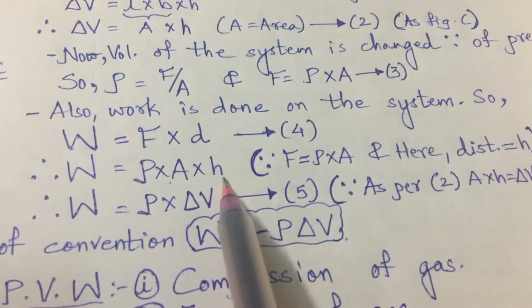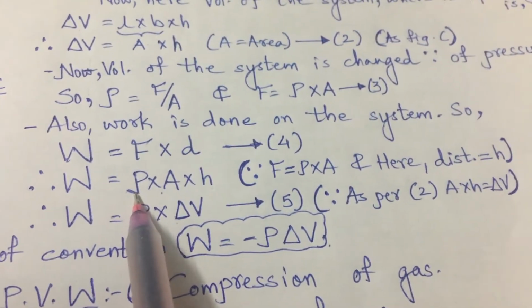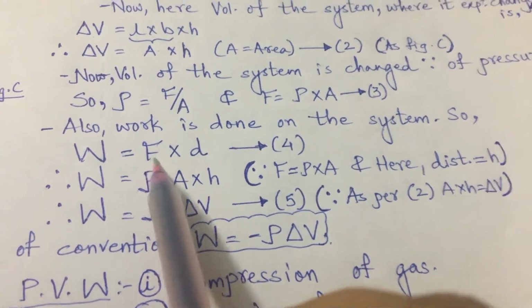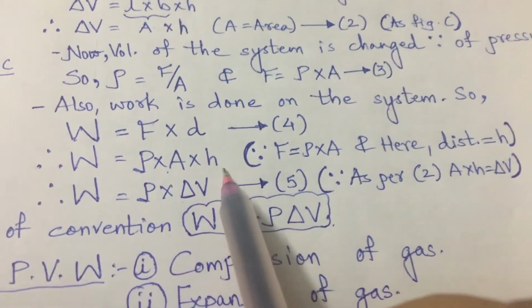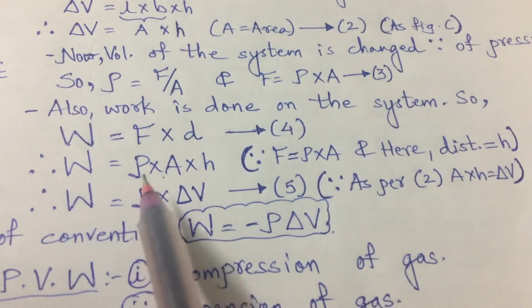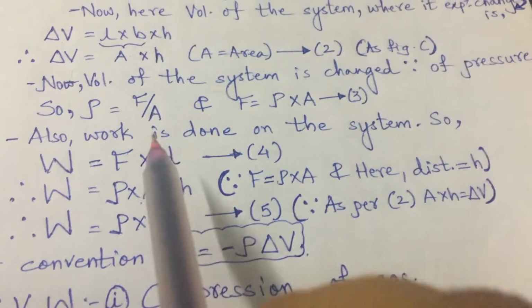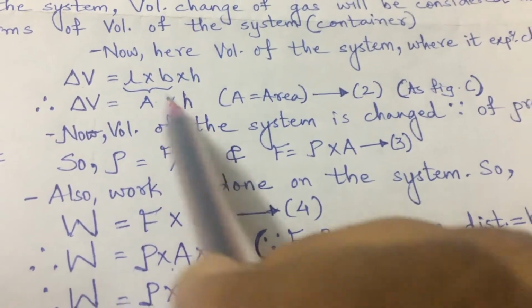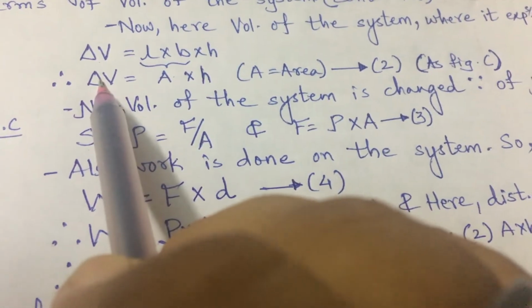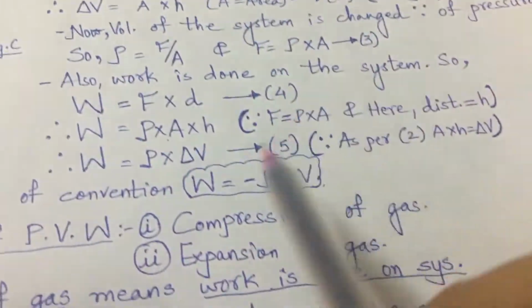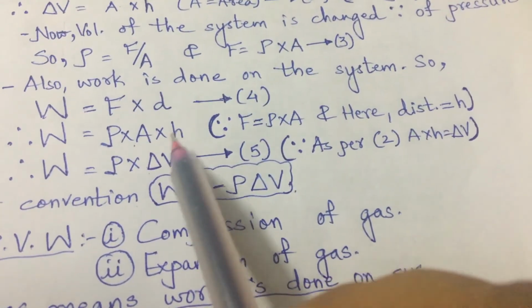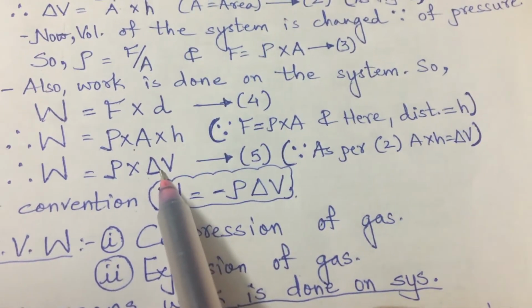So now let us see what we have here. Pressure into area is force, and distance is h. Pressure will remain as it is, and what is area into height? Area into height is the change in volume of the system. So area into h is equal to delta V, right?